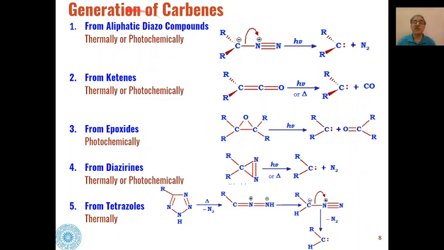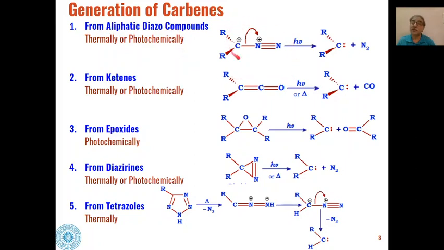Then is the generation of carbenes. Now, carbenes can be generated in a number of ways. There are different types of reactions which can take place to generate carbenes. First, they can be generated from aliphatic diazo compounds.